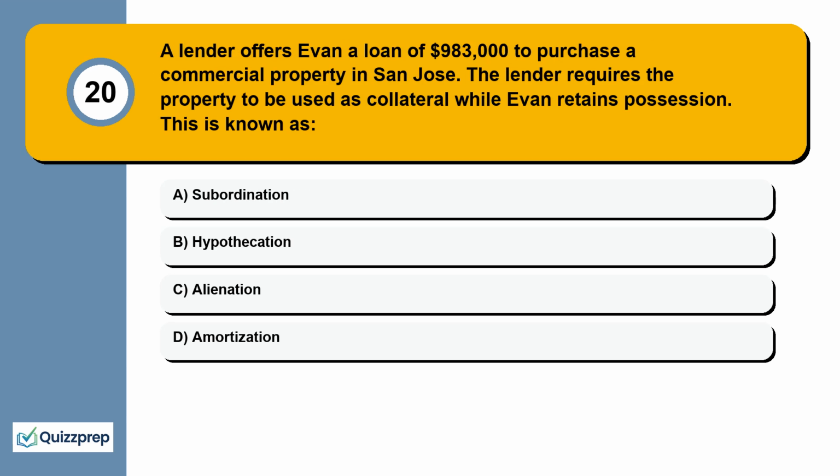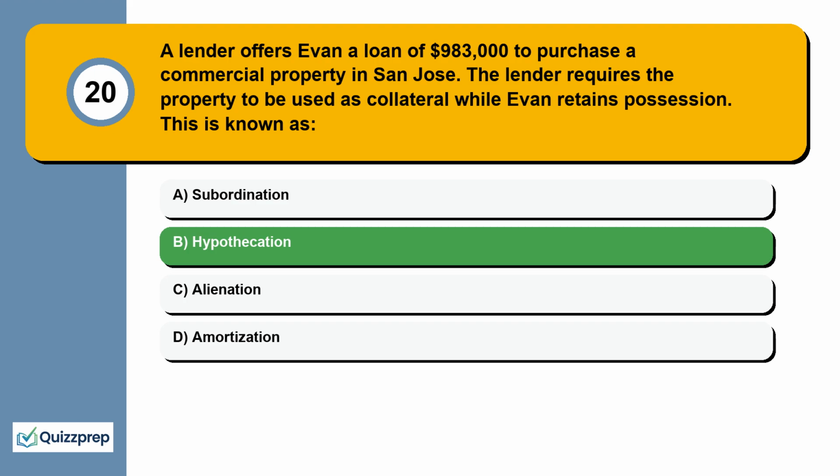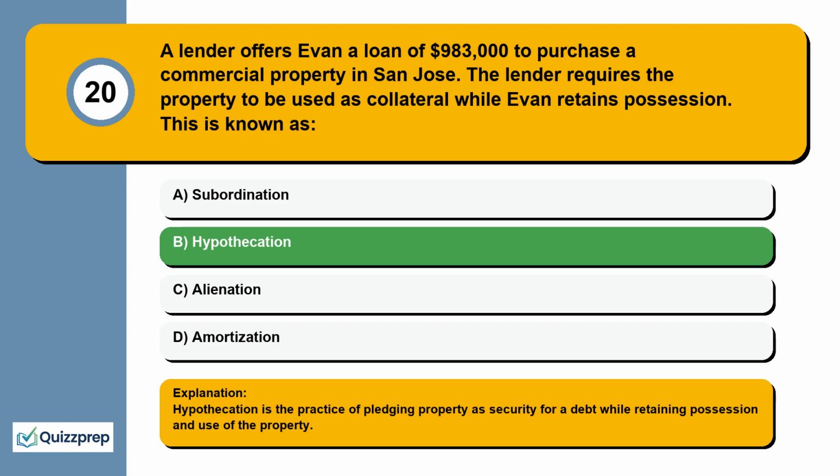Question 20. A lender offers Evan a loan of $983,000 to purchase a commercial property in San Jose. The lender requires the property to be used as collateral while Evan retains possession. This is known as subordination, hypothecation, alienation, amortization. Hypothecation is the practice of pledging property as security for a debt while retaining possession and use of the property.